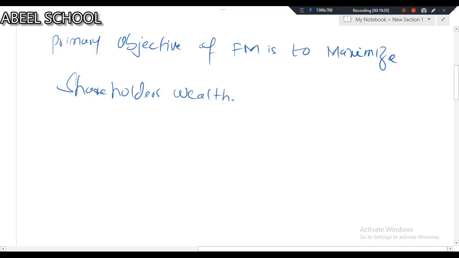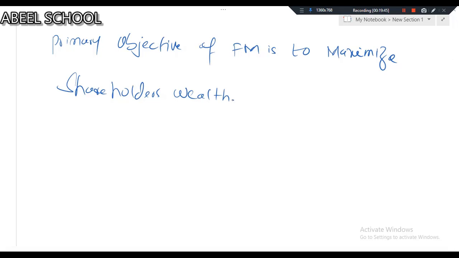The primary objective of financial management is to maximize shareholders' wealth. Now, very important one. You have to listen to the question carefully, and then you have to listen to the answer more than carefully. What did I say? What is the primary objective of financial management? The primary objective of financial management is to maximize the shareholders' wealth.